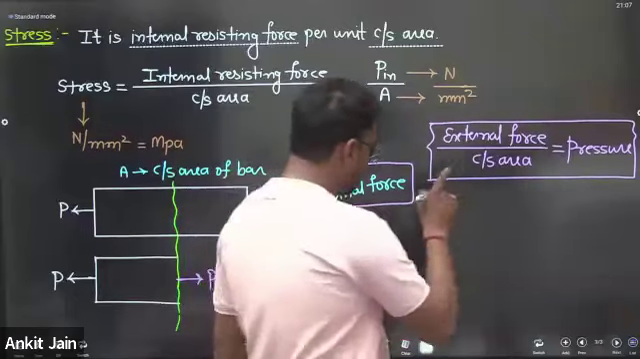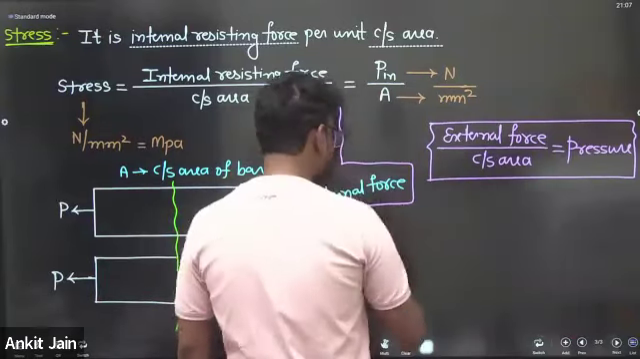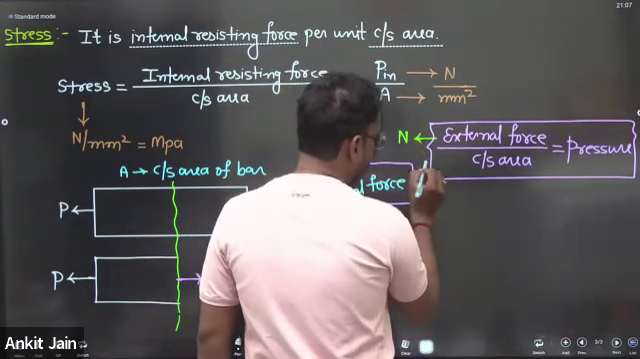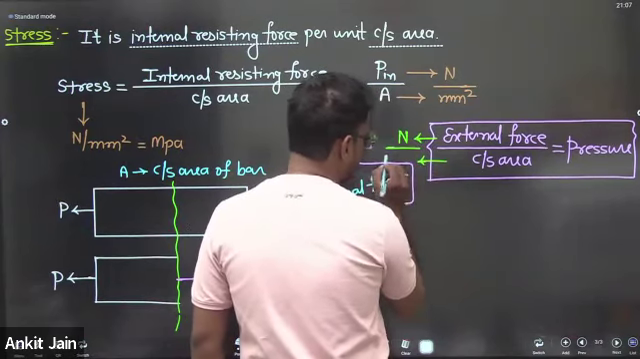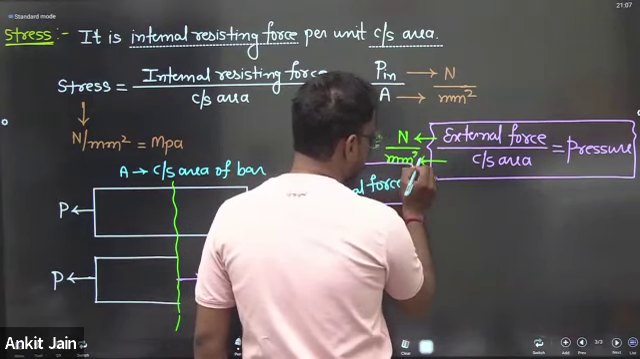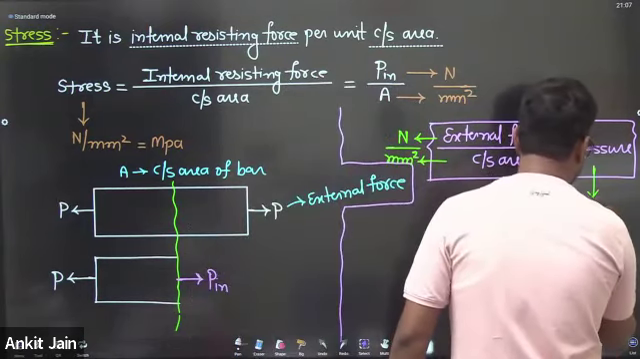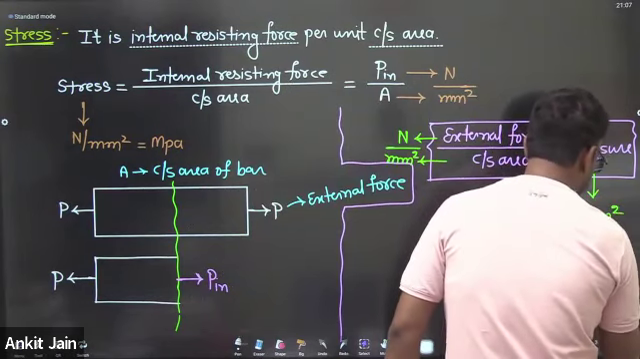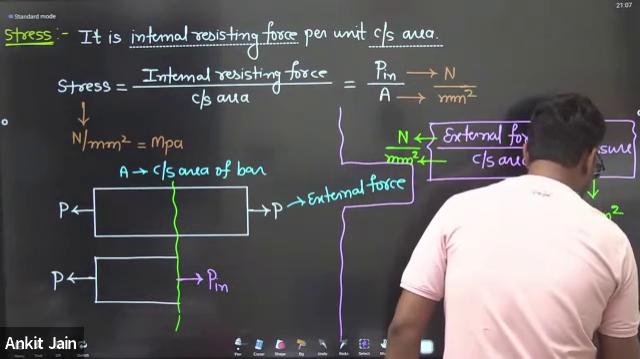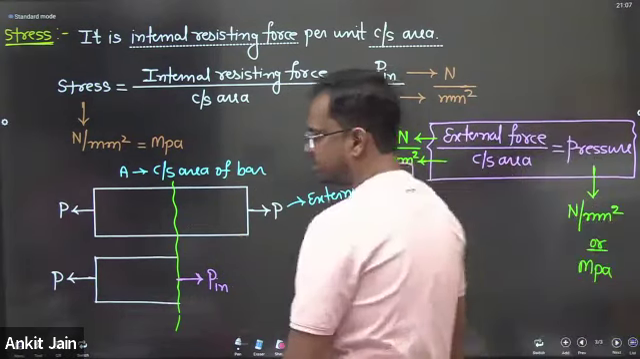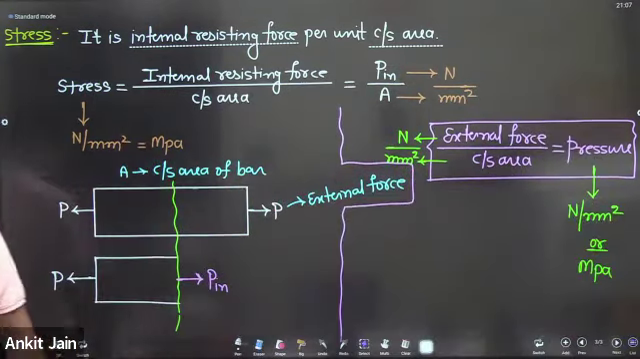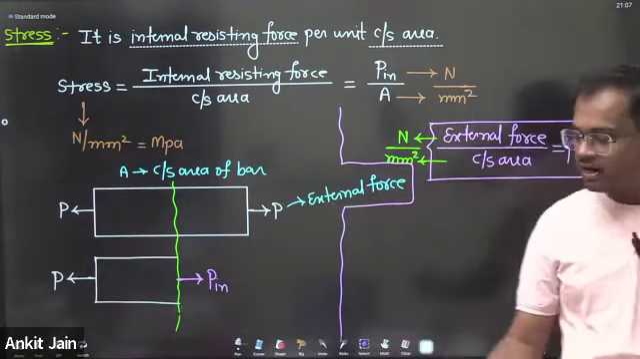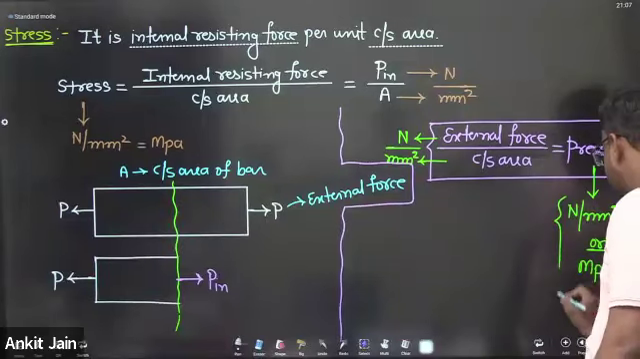Yes, but the unit of pressure and stress are the same. If the external force is in Newton and the cross-sectional area is in mm square, then the unit of pressure is Newton per mm square, sometimes known as megapascal. That means the unit of stress and pressure are the same. Do you get my point?